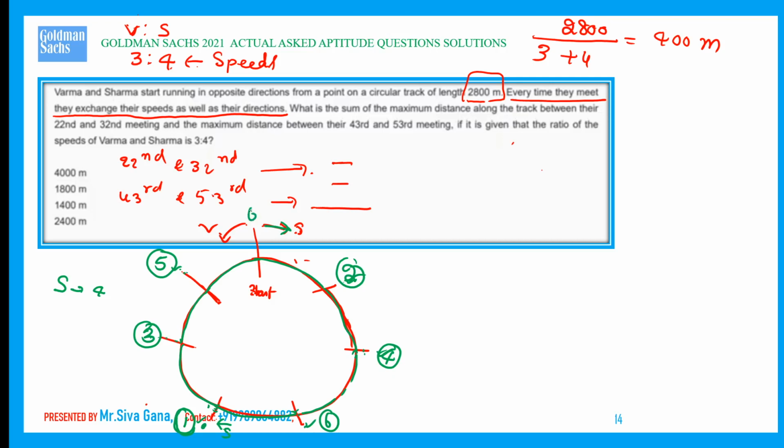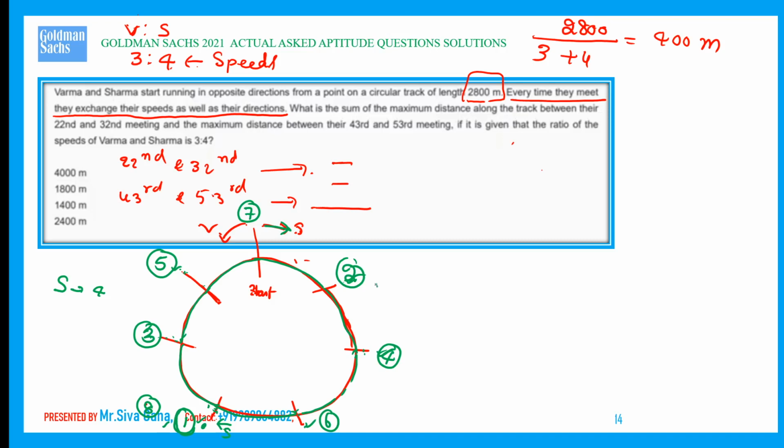This is the seventh meet. Now 4 milestones backward, sorry, 3 milestones backward: 1, 2, 3. This is the eighth meet. Now, next: 1, 2, 3.